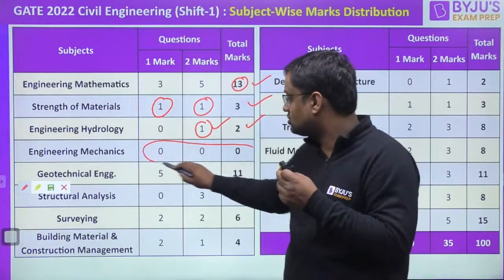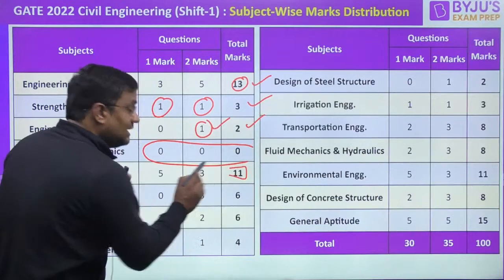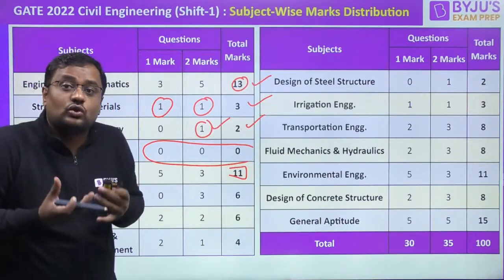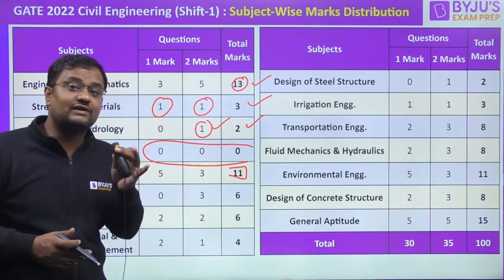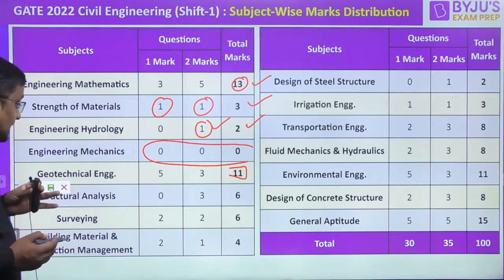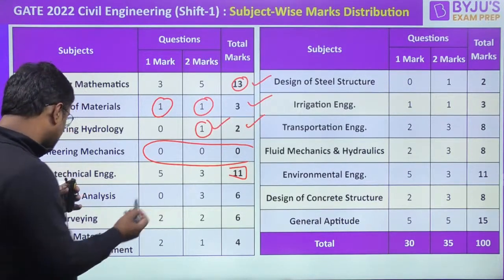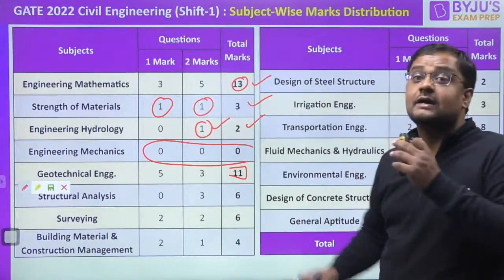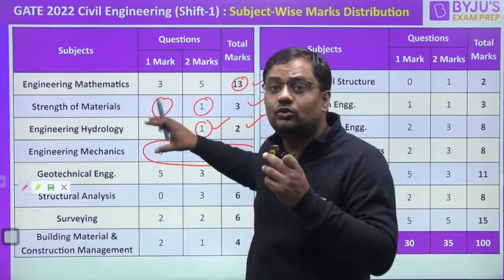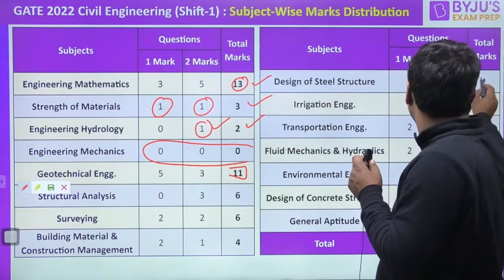Engineering mechanics was 0 questions. Geotechnical engineering was 11 marks. Yes, this is high, but as compared to geotechnical itself, that is not that huge, because for geotechnical we are expecting a little on the higher side. Then structural analysis 6 marks, surveying 6 marks, where a whole circle bearing question was asked, and slope correction was asked there. Building material, this time a little bit higher, 4 marks. Guys, please share the session. I'm telling you everything, expected cutoff as well. Now design of steel structure was 2 marks.